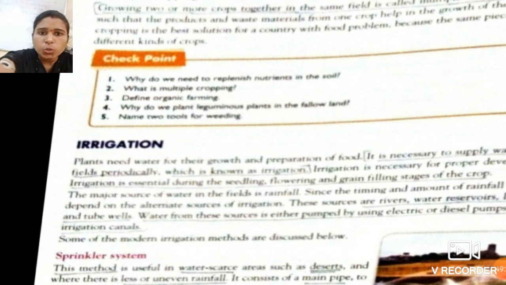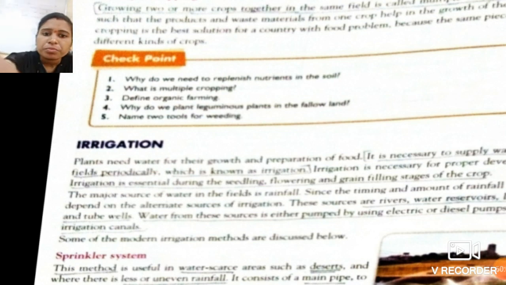Water from these sources is pumped. If these sources are near the field, how can we provide water from the source to the field? We can pump out the water using certain motors and pipelines from that source towards the field.